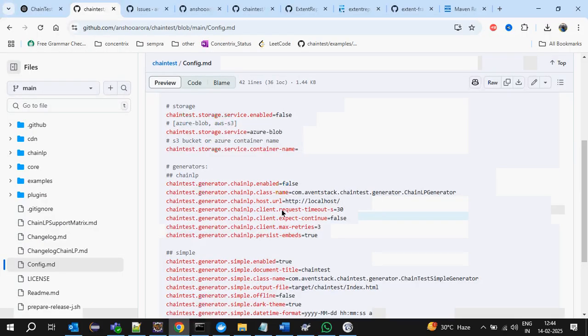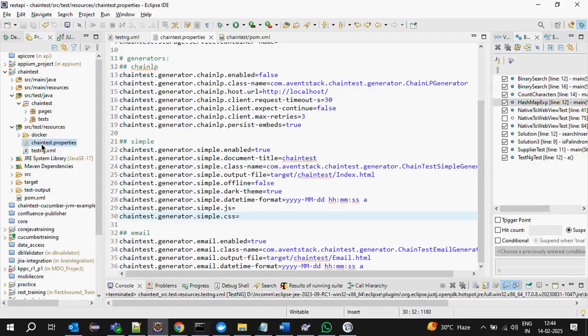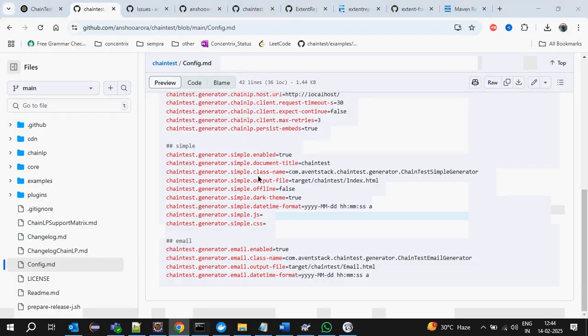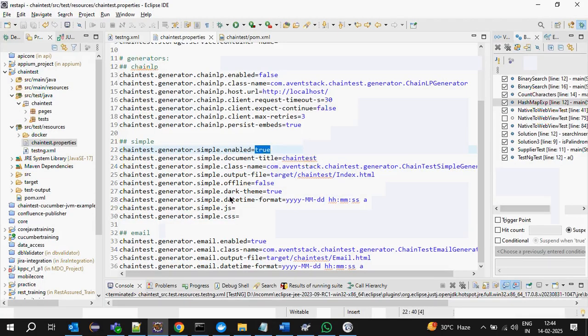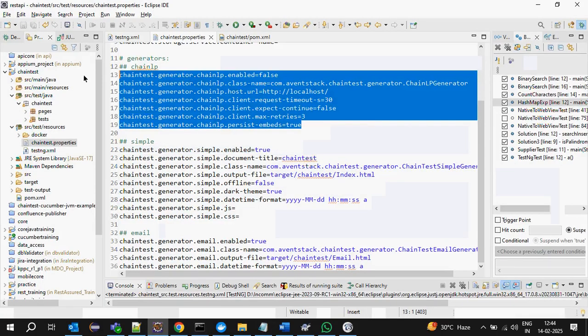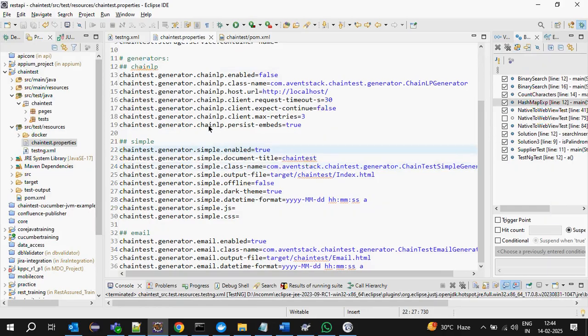You can just copy this and create one here with the same name, chaintest.properties under src/test/resources. Copy this and enable. Currently I have enabled these two. We will see ChainLP also. First we will see these two. Next, create the sample test case.